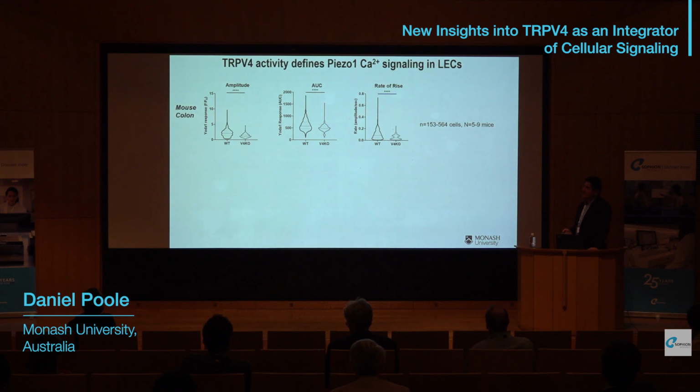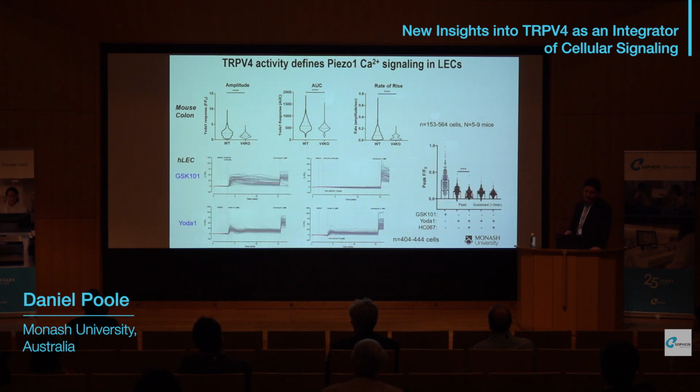We examined this in the mouse colon, so these are calcium imaging of tissue. We decided to use Yoda1 as the activator, given the challenges with manipulating the intestine. And we showed that TRPV4 knockout animals had suppressed responses to Yoda1, consistent with interaction between Piezo1 and TRPV4. We also performed these same studies in cultured human primary LECs. Shown on the top are TRPV4 responses completely blocked by a TRPV4 antagonist, and then Yoda1 responses, which are suppressed by the TRPV4 antagonist HC067.